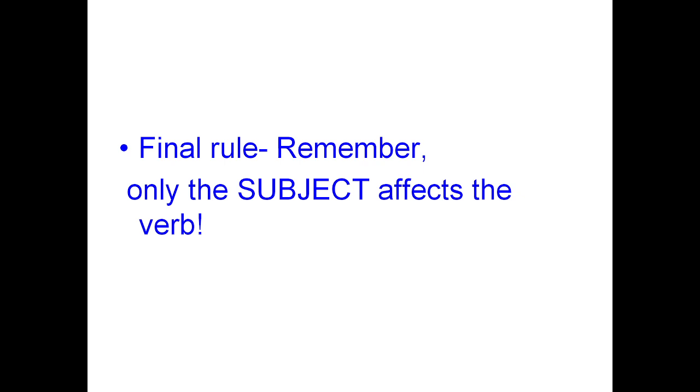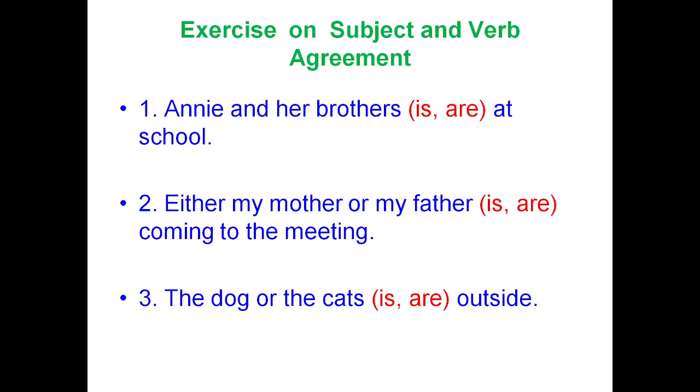Final rule, remember only the subject that affects the verb. Let us pass on to the exercise on subject verb agreement. First question: Annie and her brothers is or are at school. The answer is are, because her brothers is in the plural form. Either my mother or my father is or are coming to the meeting. The answer is is, because both nouns are singular.